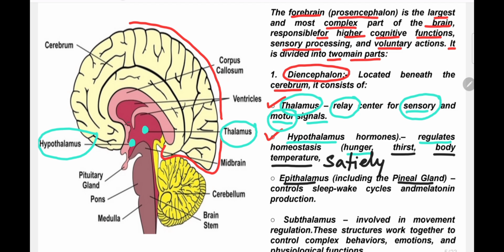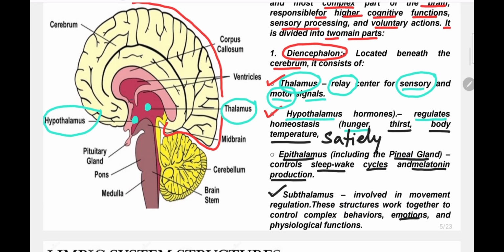That position between our two eyebrows is the pineal gland, which also controls the sleep-wake cycle and melatonin production, the hormone which regulates our sleep. And the subthalamus is involved in movement regulation, and these structures work together to control complex behavior, emotions and physiological functions that I have already mentioned.